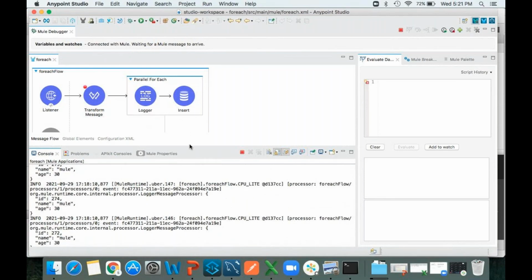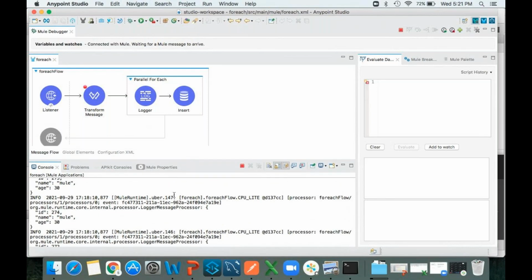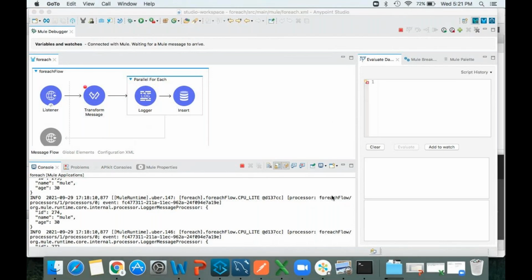What is the drawback of this parallel for each? Anyone noticed anything? Parallel means it will print like that only. See, now here 14 members are there.